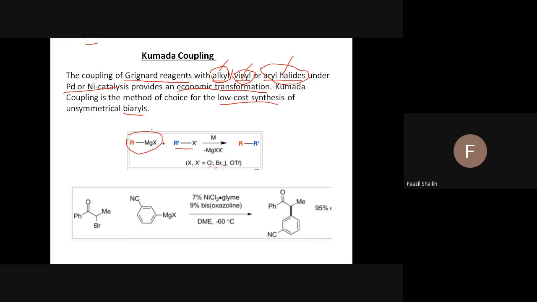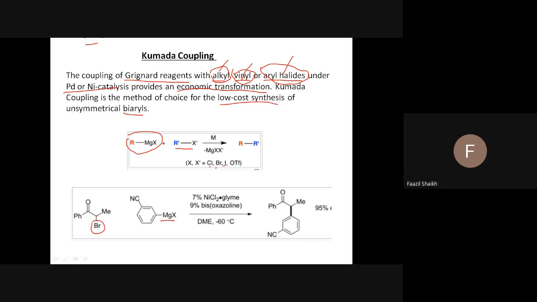The example is there. The direct example we have taken is with sp3 carbon, this sp3 carbon, this bromine, and this alkyl halide, aryl halide. Bond formation takes place between this halogen-attached carbon and the carbon at which magnesium is attached. This is very important.